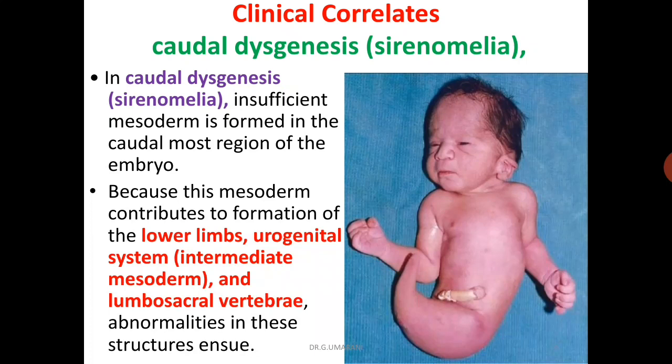Affected individuals exhibit a variable range of defects, including hypoplasias and fusions of the lower limbs, vertebral abnormalities, renal agenesis, imperforate anus and anomalies of the genital organs.